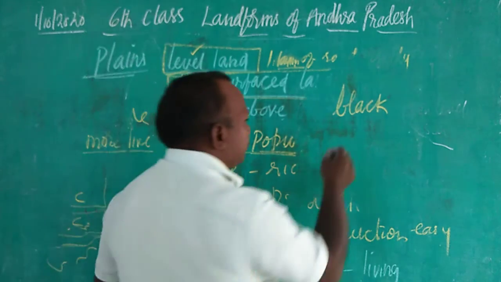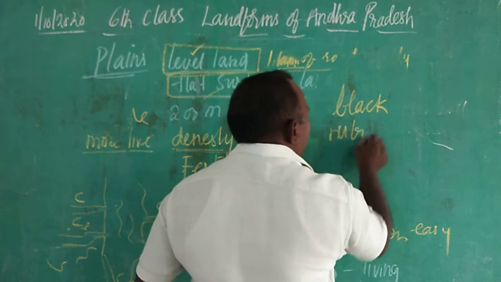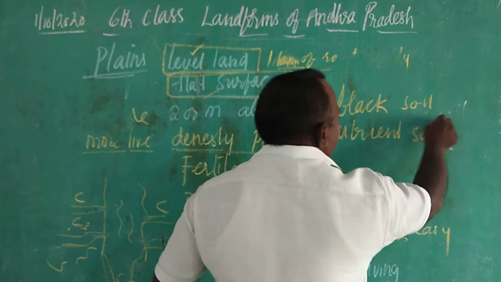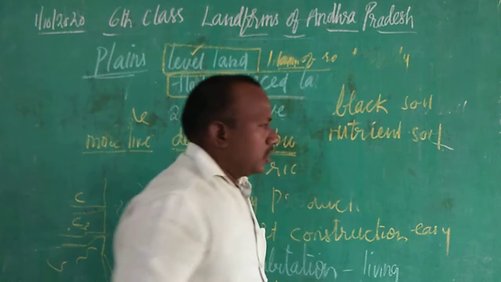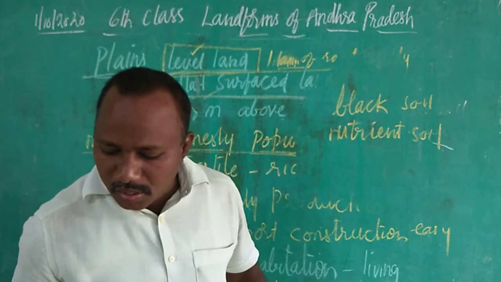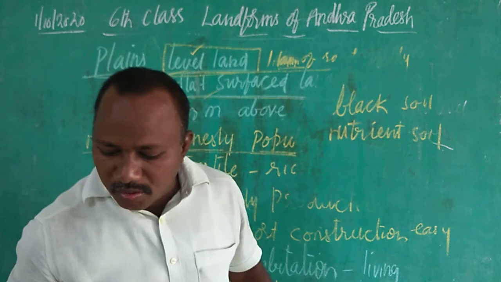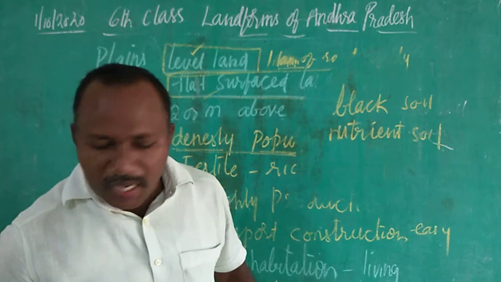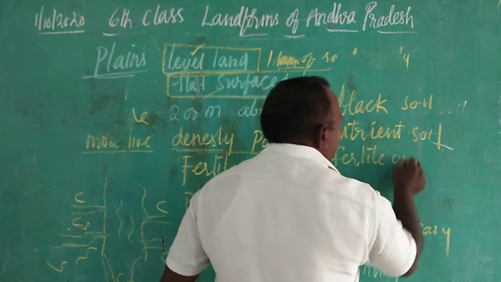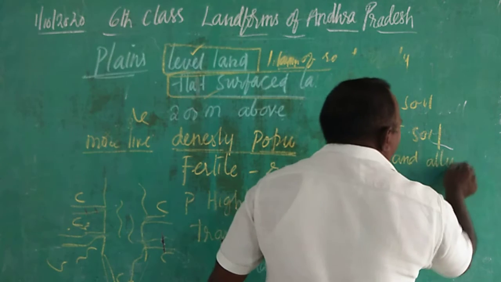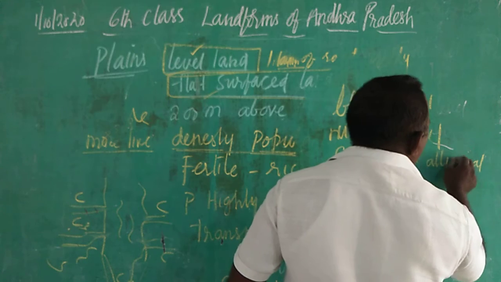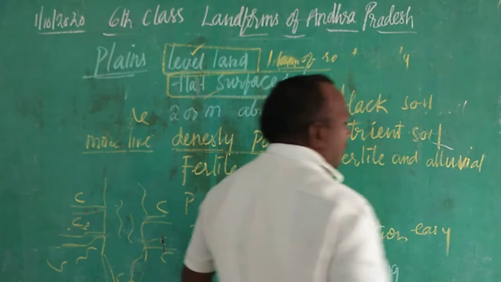Nutrient soil is another soil which is good for growing crops. A very important soil is fertile alluvial soil.